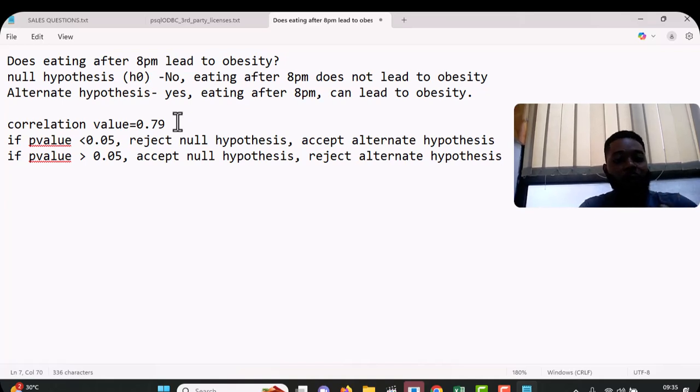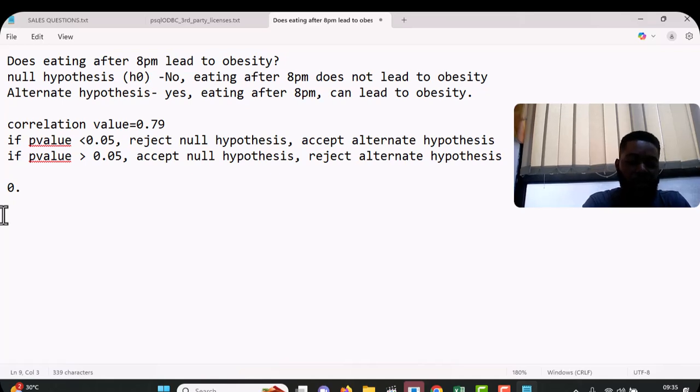Now we have our p-value. Let's assume that in this case, does eating after 8 p.m. lead to obesity? Now let's say we have a correlation of 0.79. This is almost 80%, which is quite a high correlation. Now let's say our p-value here is 0.21.